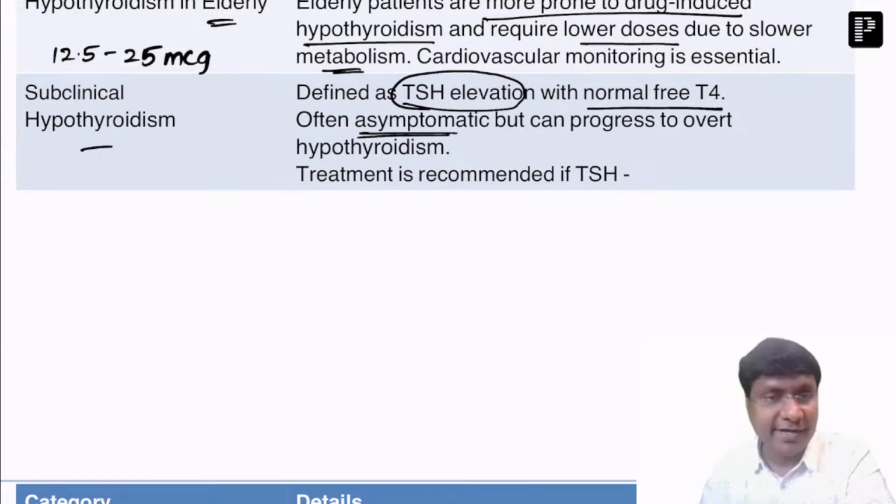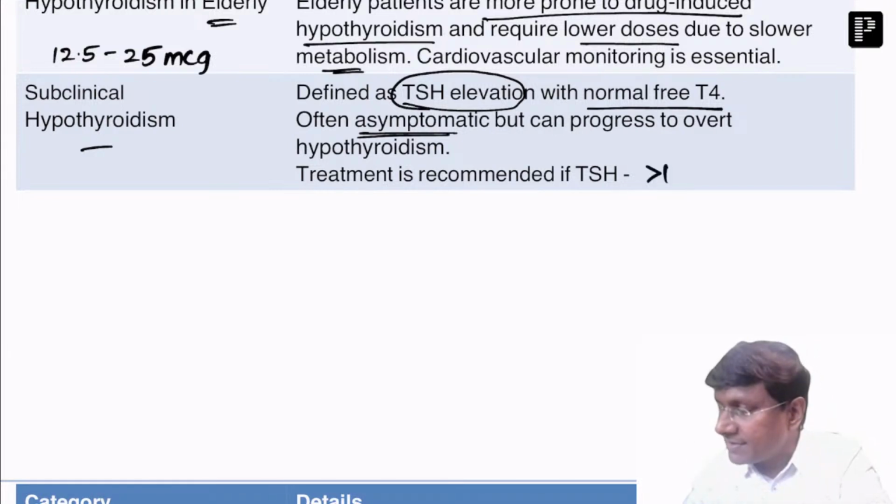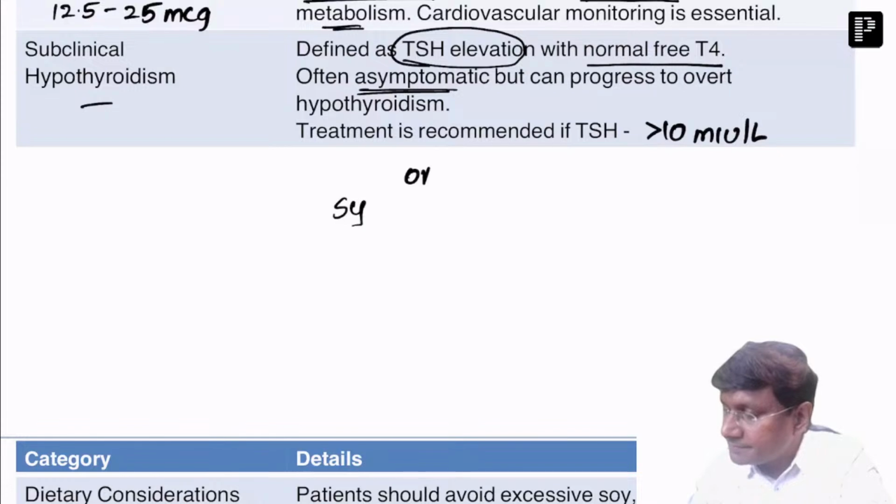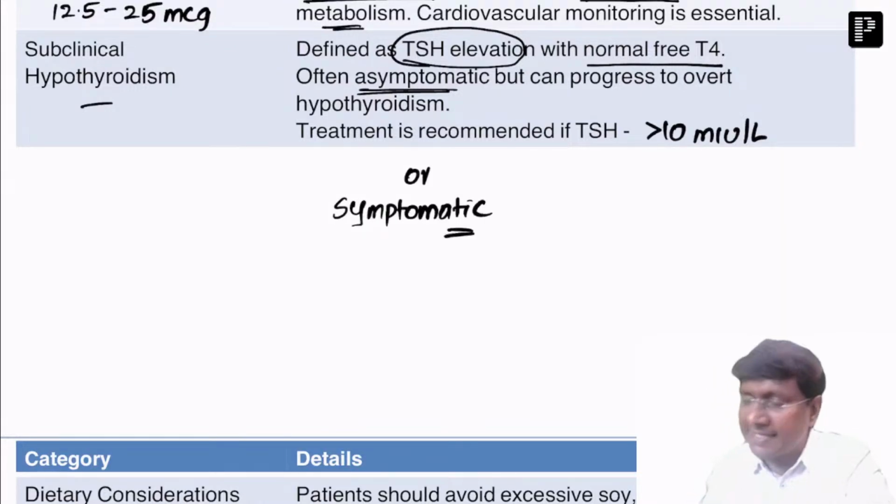They require treatment if the TSH level is more than 10 milliunits per liter, right? Or if the individual is symptomatic, that is the point when you need to give the treatment in patients with subclinical hypothyroidism.